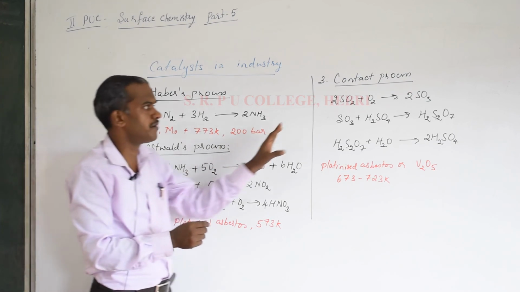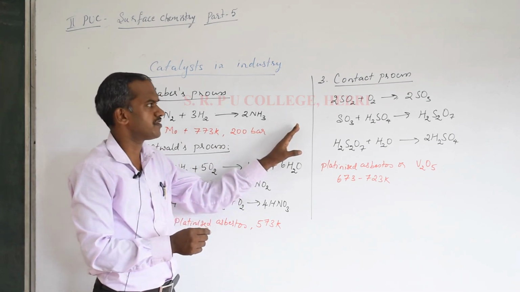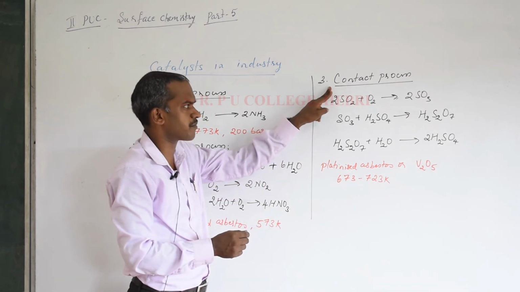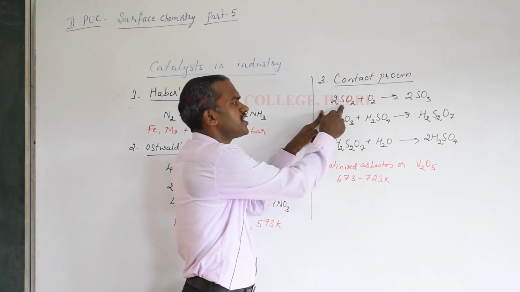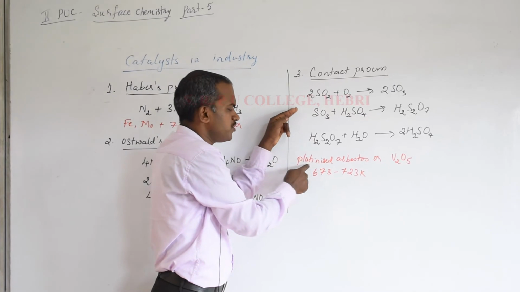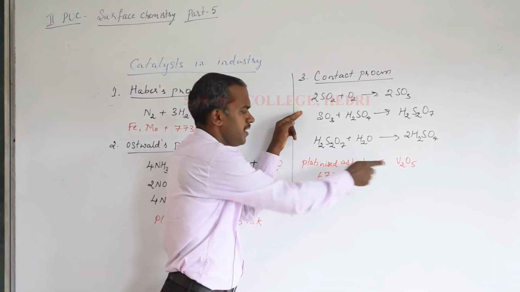Now the third important process, that is the contact process. You know, king of chemicals, synthesis of sulfuric acid is done by contact process. Here the first step is the oxidation of sulfur dioxide to give sulfur trioxide. So here also we use a platinized asbestos or a vanadium pentoxide.